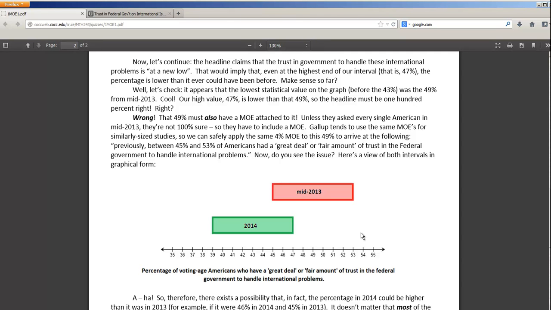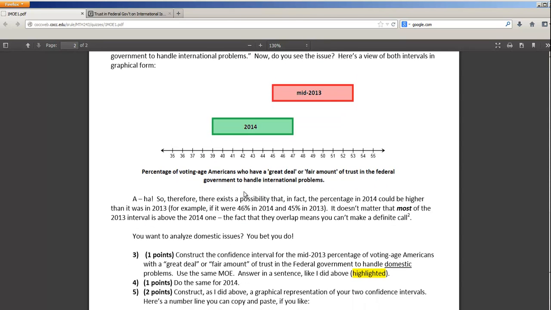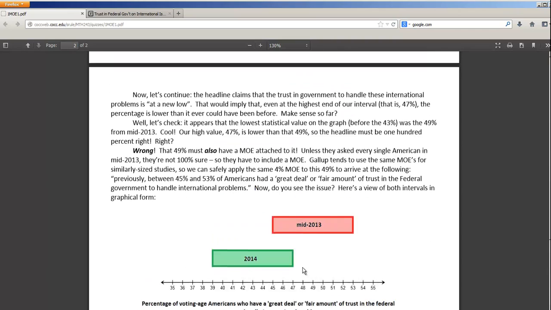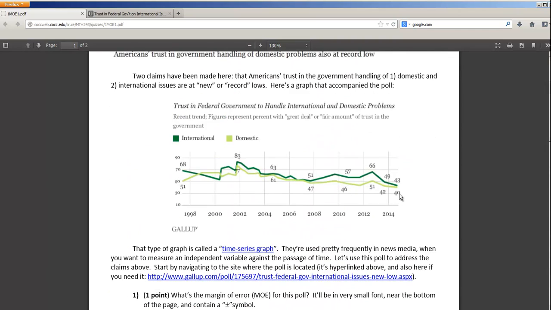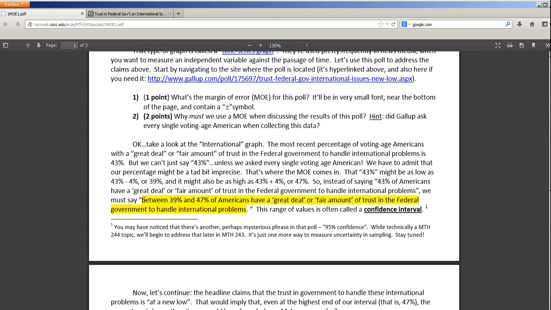So now what I want you to do is do the exact same thing for domestic. So the first thing was, what's the confidence interval? For domestic, it's centered at 40%, but there is the 4% margin of error. So it's between 36% and 44%. So you'd phrase it just like we did here: between 36% and 44% of Americans have a great deal or fair amount of trust in the federal government to handle domestic problems.